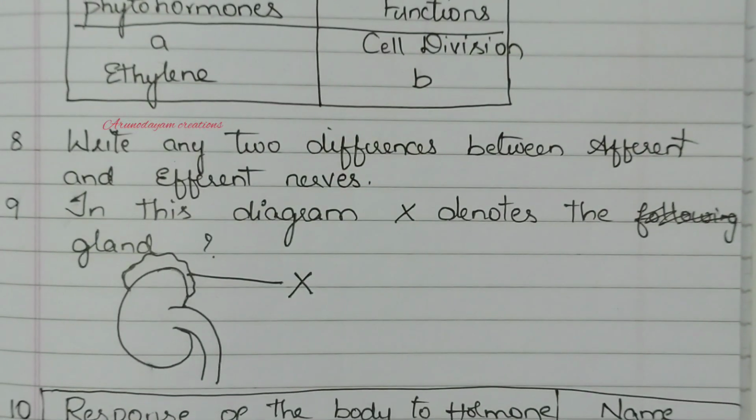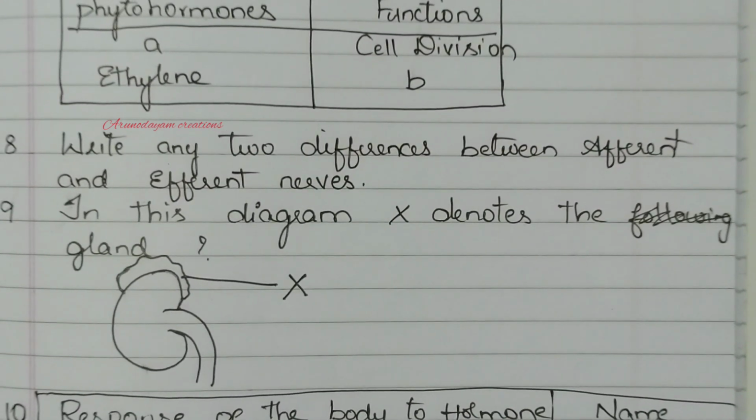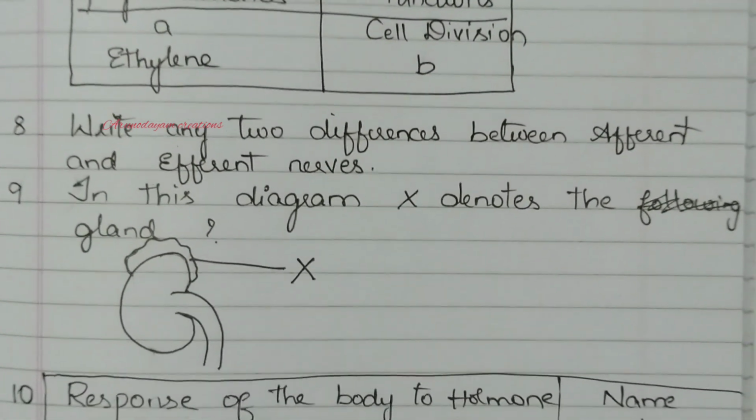Next, eighth question. Differences between afferent and efferent neurons. First, afferent neurons, they are also called as sensory nerves. Efferent neurons are also called as motor nerves. Afferent neurons carry information from sense organs to brain and spinal cord. That's why they are called as sensory nerves. Efferent neurons, they will carry response from brain and spinal cord and pass it to the muscles of effector organs. So here you have to write like this, differences between afferent and efferent neurons.